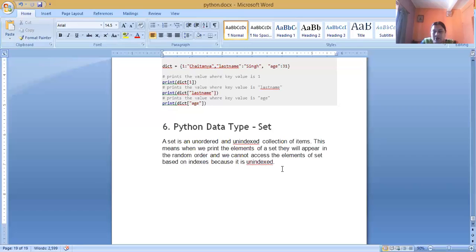Set is also a type of data type, but there is no concept of sequencing. In a string or list we maintain the sequence 0 to L minus 1, but in a set there is no concept of sequence. It is an unordered and unindexed collection of items, so when we print the elements of a set, they will appear in random order.